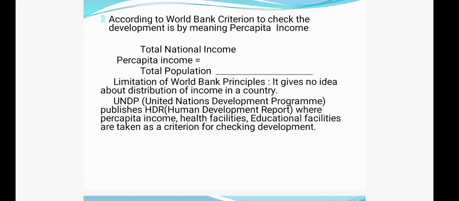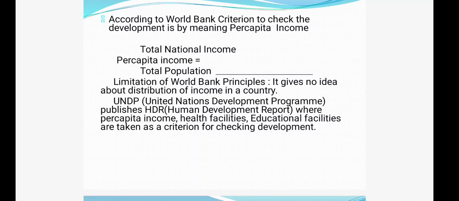Clear? Now see here, because of the limitations of per capita income that we have already studied in our last slide, the UNDP, that means United Nations Development Program, published the Human Development Report, where not only per capita income, but health facilities and educational facilities are also taken into criteria for checking development of one country.